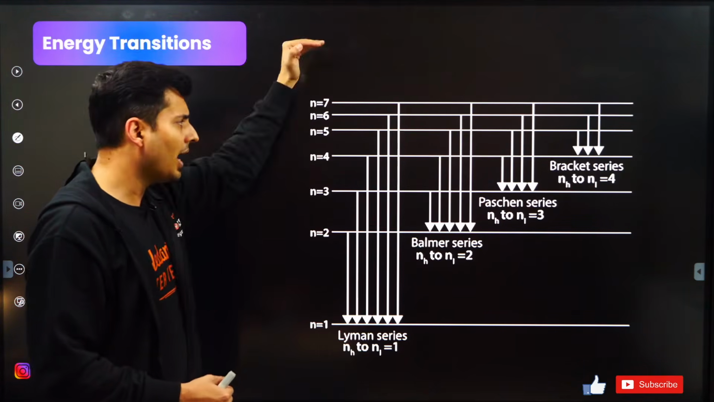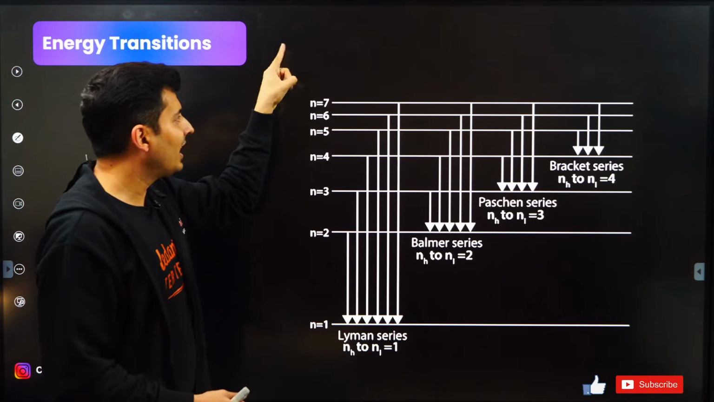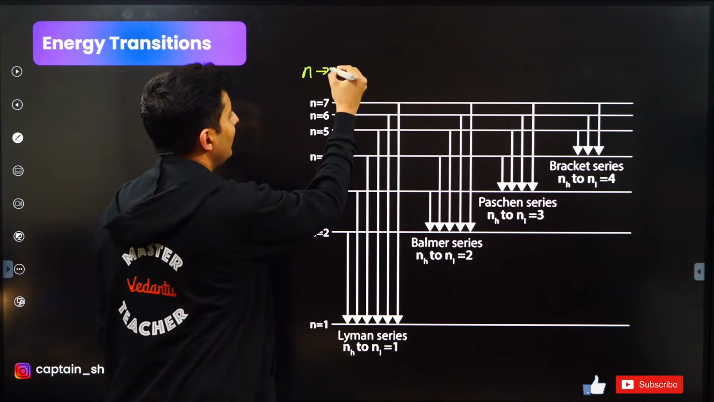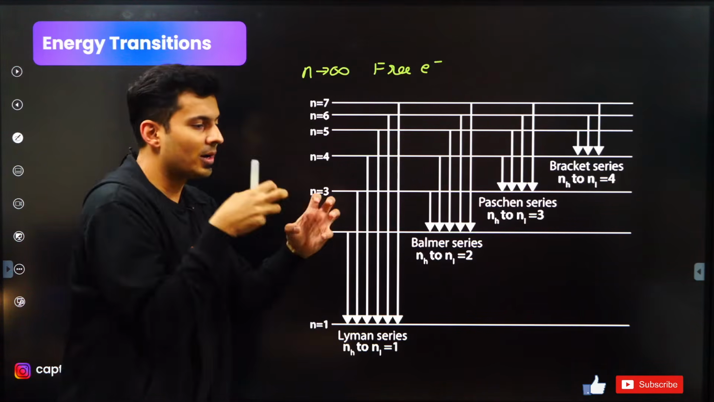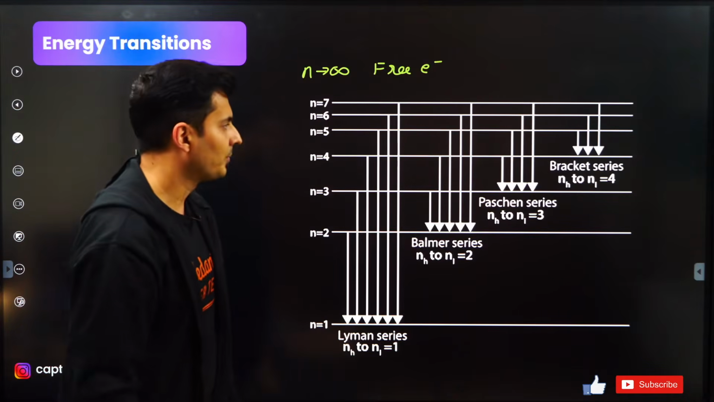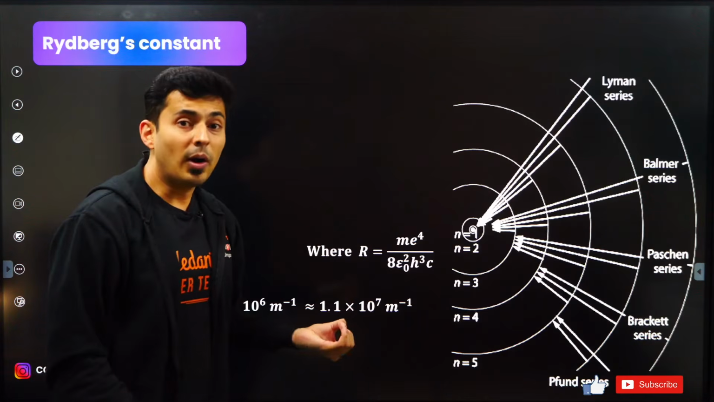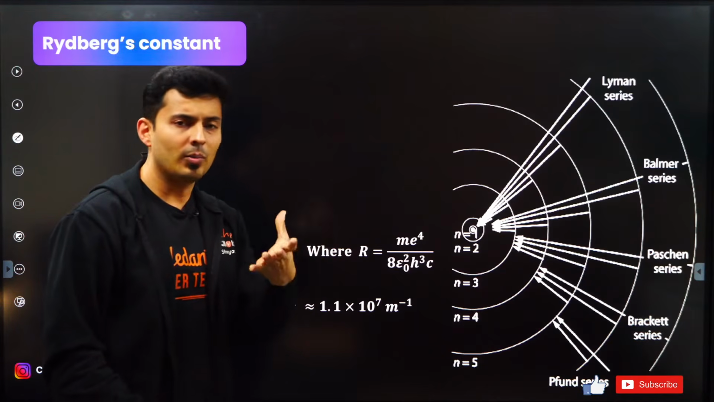So as you go higher, the energy increases, and when n tends to infinity, then basically it's a free electron. It's no longer bound to the atom.